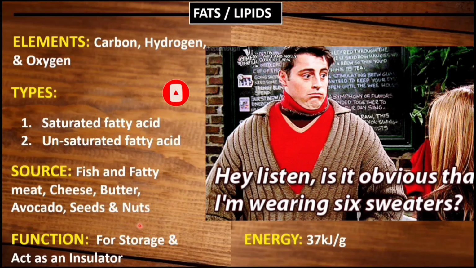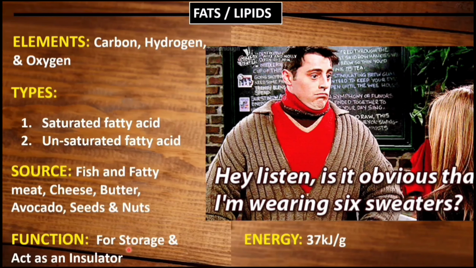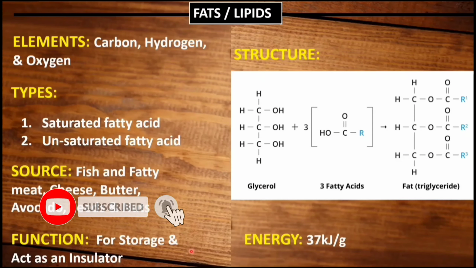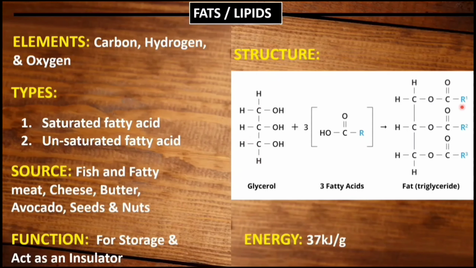The sources of fats are fish and fatty meat, cheese, butter, avocado, seeds, and nuts. And what is the function of fat? The function of fat is for storage and it also acts as an insulator. The energy present in the fat is 37 kilojoule per gram. If you look at the structure of a fat, you can see there is 1 glycerol molecule and 3 fatty acids to form this fat as triglyceride.